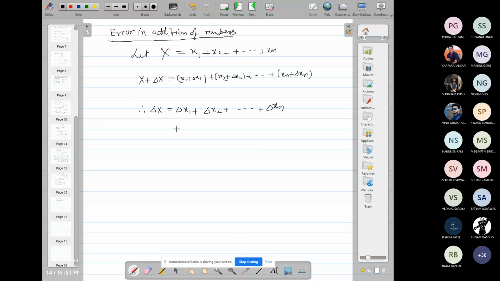Del x1 is the error in x1, del x2 is the error in x2, and del xn is the error in xn. So the sum of the errors in each individual number is equal to the error in the addition of the numbers. The maximum we can calculate here, maximum absolute error and relative error. The relative error will be